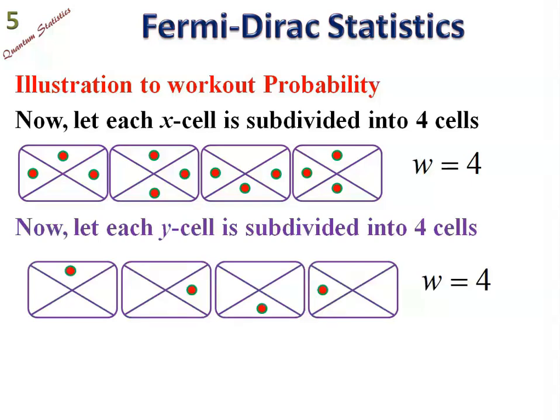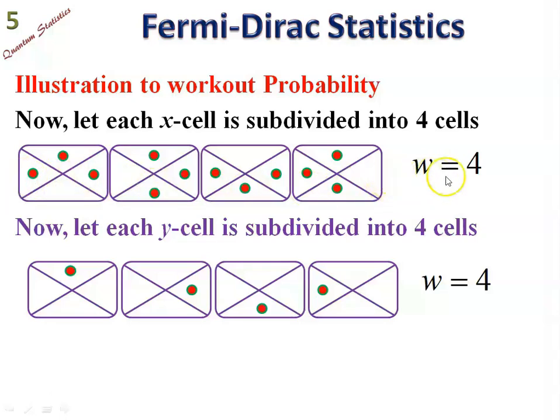Similarly, we have to distribute 1 particle in each cell, and therefore we have 4 different ways in which it can be done. Now here, the possibility of having 2 particles in one cell is not permitted in FD statistics.